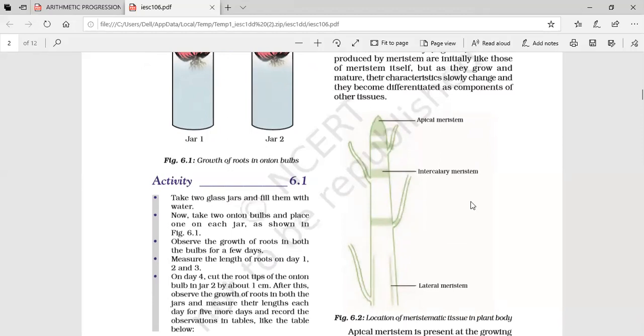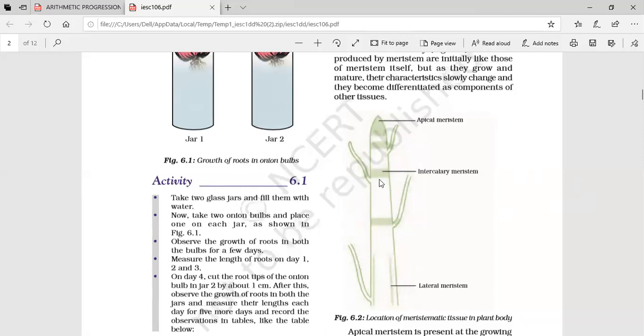So this diagram and this explanation is asked for 3 marks. So this diagram you have to remember, write down there beside. Diagram important. Apical meristem is present at the tip of the roots or shoots. So the shoot tip has the cells called apical meristem, which keep it growing more and more longer.